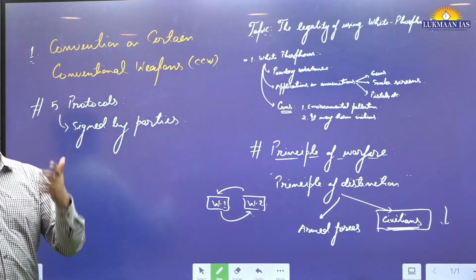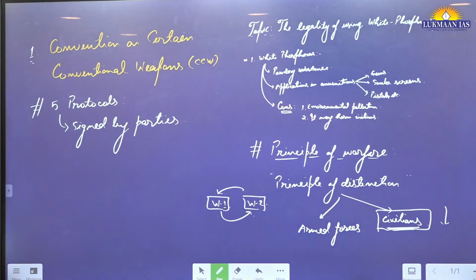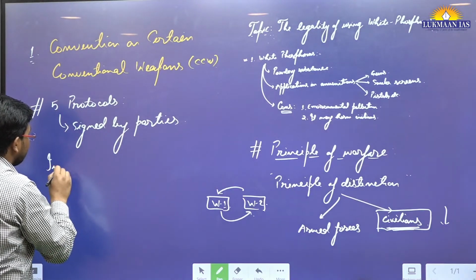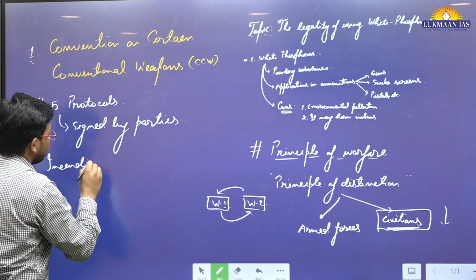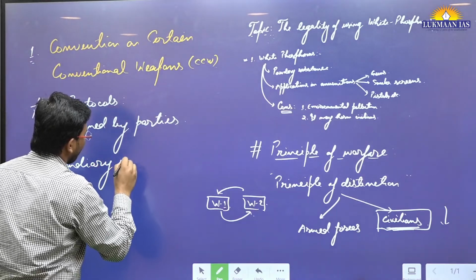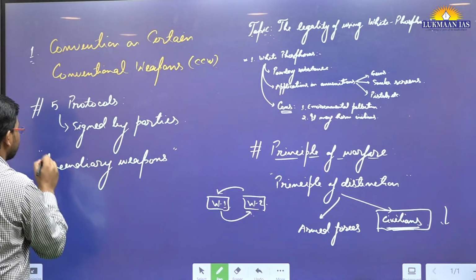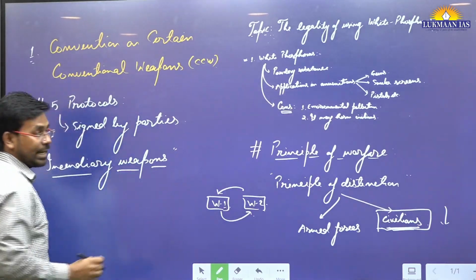For example, one weapon category is known as incendiary weapons. What do we mean by incendiary weapons?